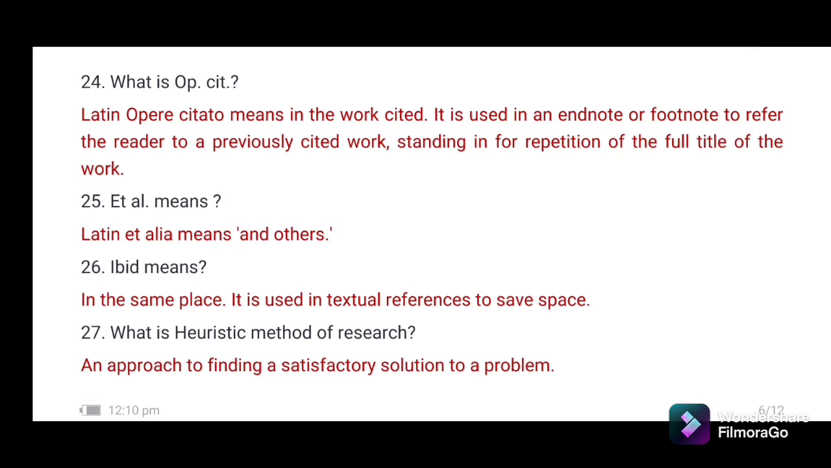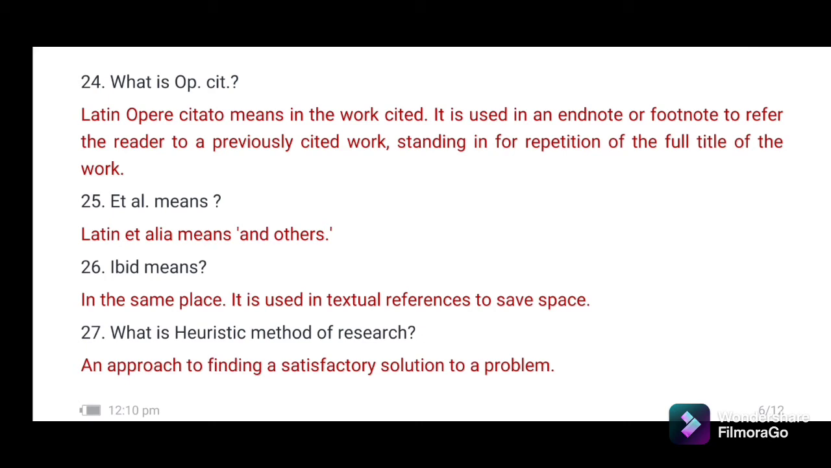24. What is op. cit.? If we see something like this on a research paper, what does it mean? Its full form is Latin opere citato. It means in the work cited. It is used in an endnote or footnote to refer the reader to a previously cited work, standing in for repetition of the full title of the work.